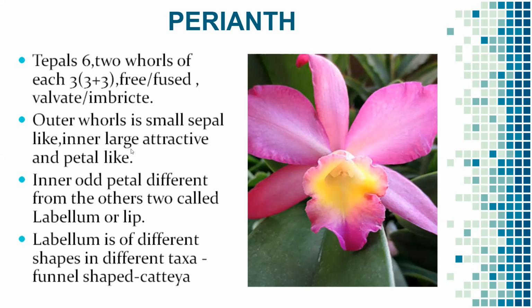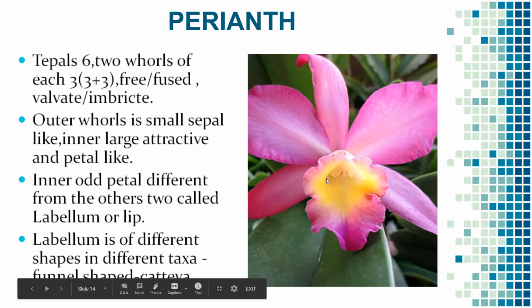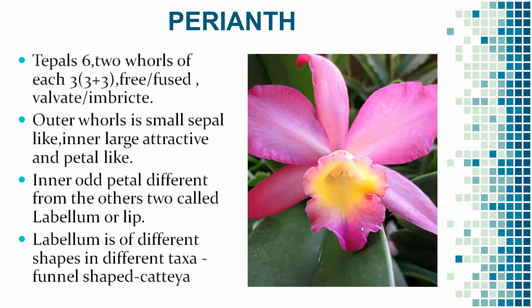The inner odd petal is completely different from the other two. So students, it is very clear: the outermost 3 and here the innermost 3. These two are similar, and this one is considered the odd petal. It is different from the other two, and it is called the labellum or lip petal. The labellum has different shapes in different taxa.